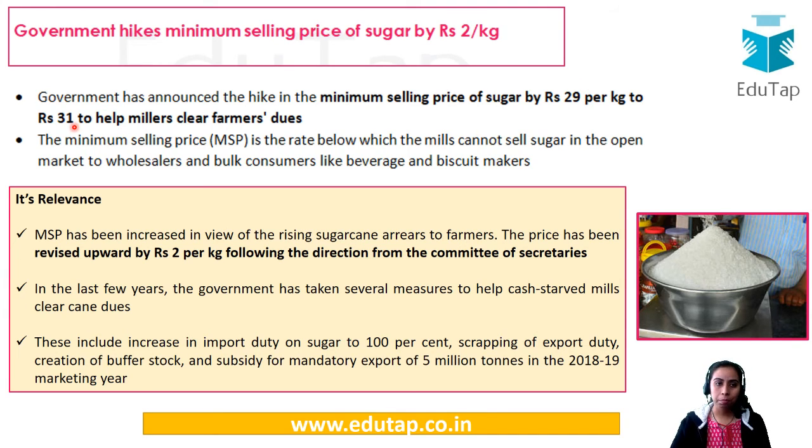Now this would help the millers to clear the farmers' dues. In India there is this mechanism where the sugarcane has to go to the mills, and then the MSP or whatever the deficit money is, that is given by the government to the mill. So basically you can see that the direct contact between the farmers and the government is through mills. That is why this MSP is playing such a big role here. That means mills cannot sell sugar in the open market for less than this. So if the MSP increases, they are selling the sugar at a higher rate, they would be getting more money, and thus they would be able to clear the dues of the farmer. Okay, just go through it.